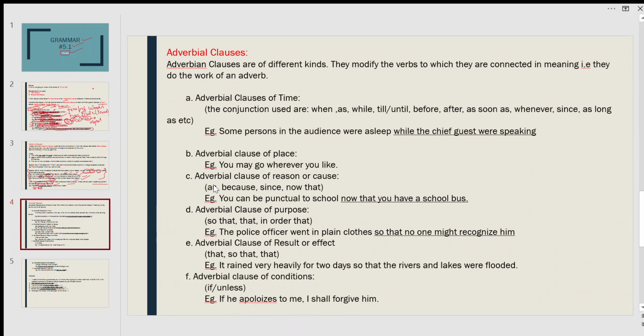Next one is adverbial clauses. Sorry for the spelling mistake, it is adverbial. Adverbial clauses are of different kinds. They modify the verbs to which they are connected, and they also do the work of an adverb. First, what are the uses of the adverbial clause of time? Okay, let me read this.